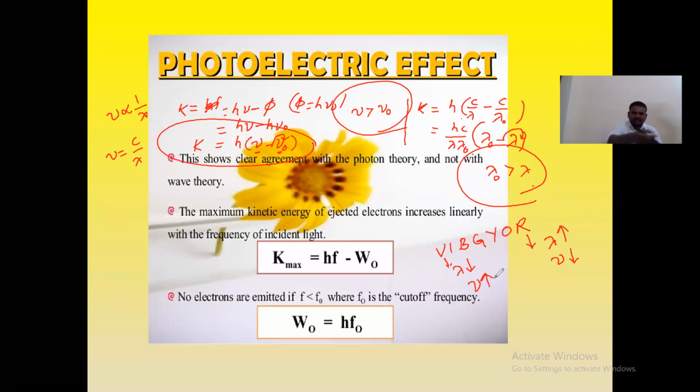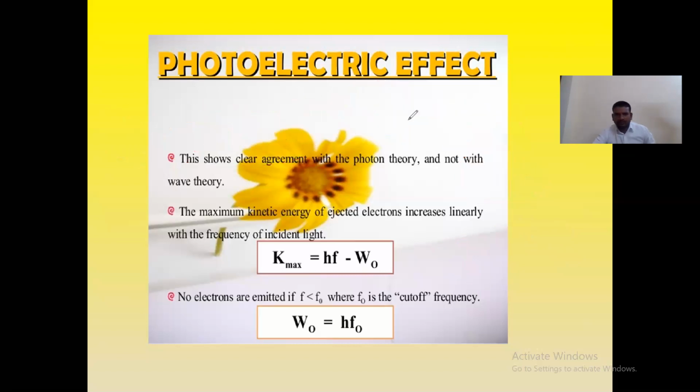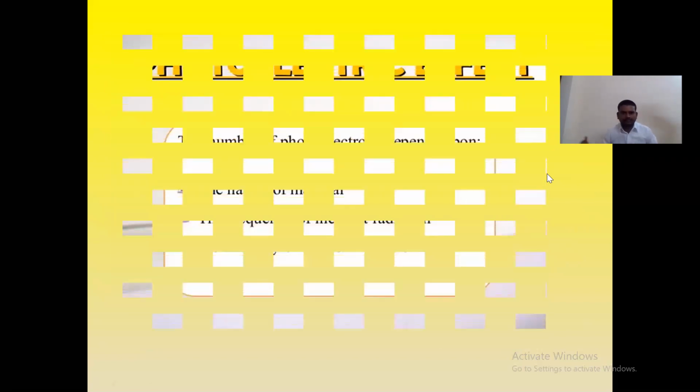Like this you can understand through the calculation. Here is one more slide. You have to understand that more clearly. Then there is one more slide.